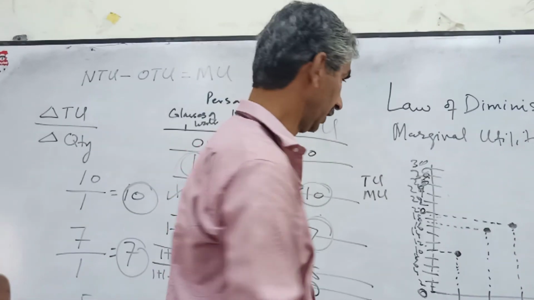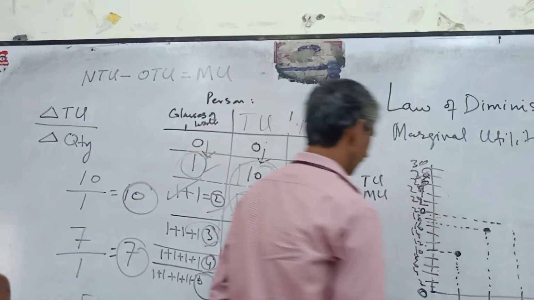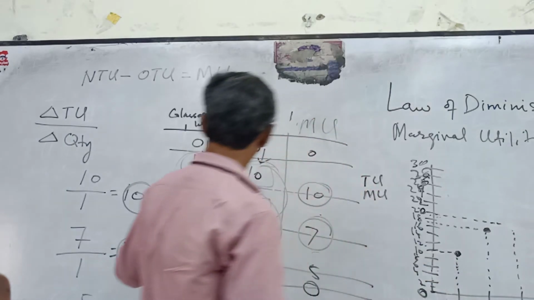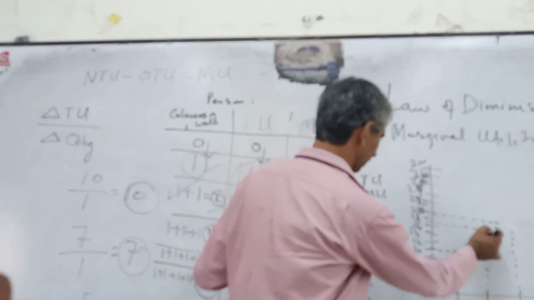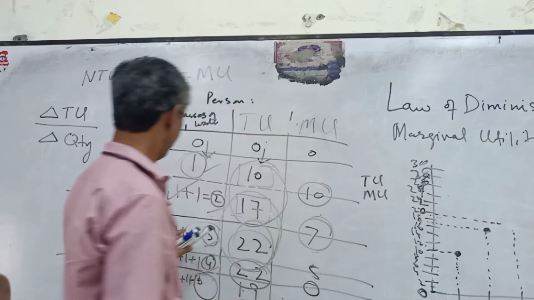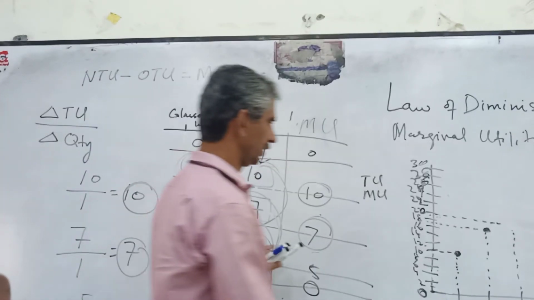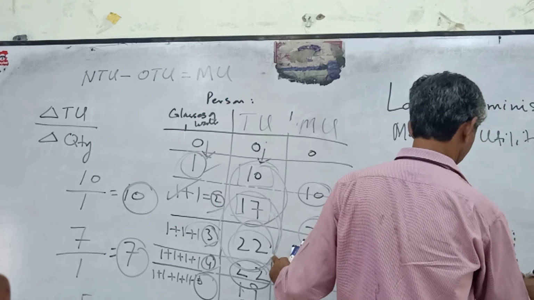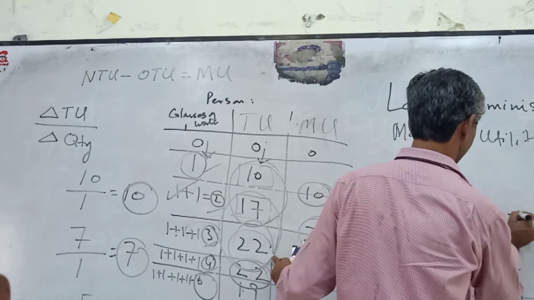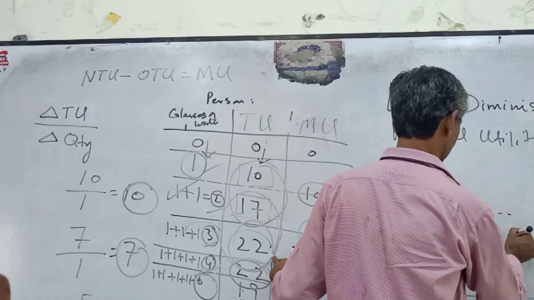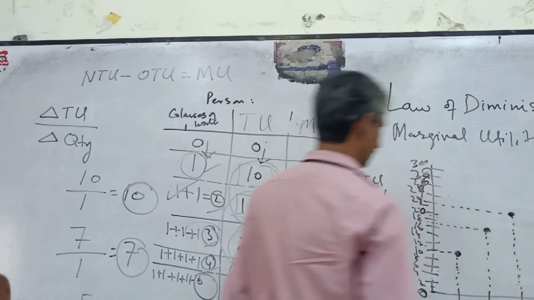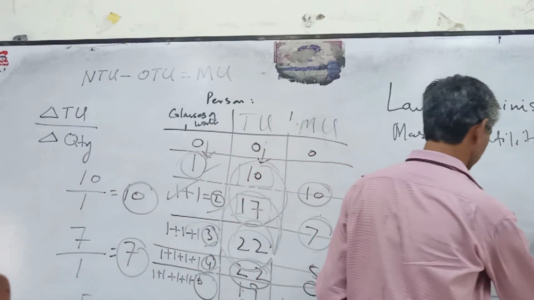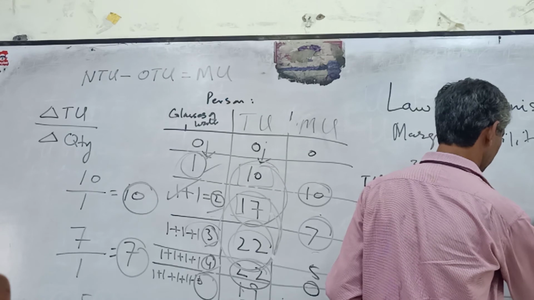Let me repeat it again. When the person has consumed the first glass, we have 10. When the person has consumed the second, we have 17. When the person has consumed the third glass, we have 22, which is here. When the person has consumed the fourth glass, again we have 22, meaning same, there is no change.